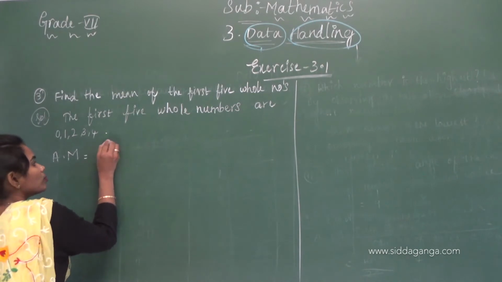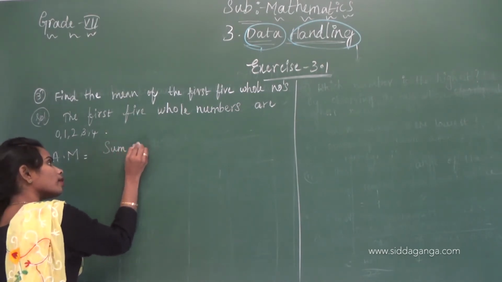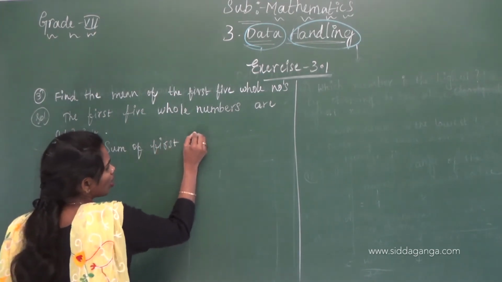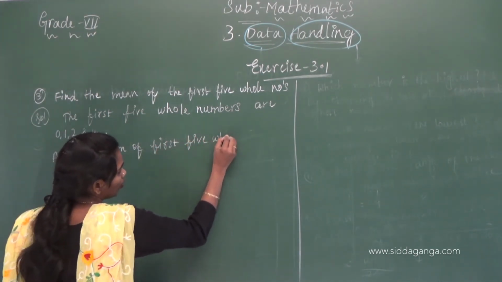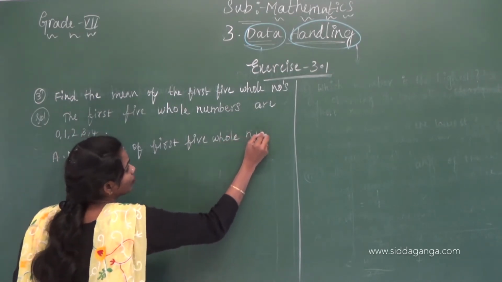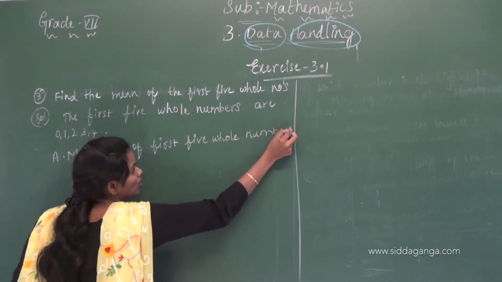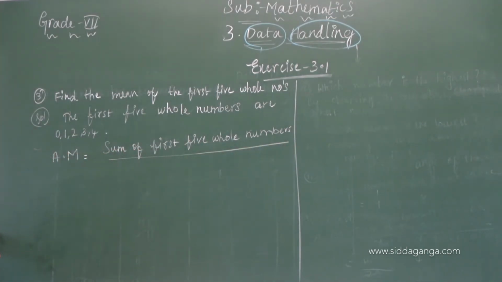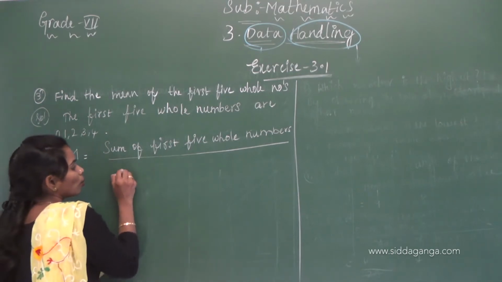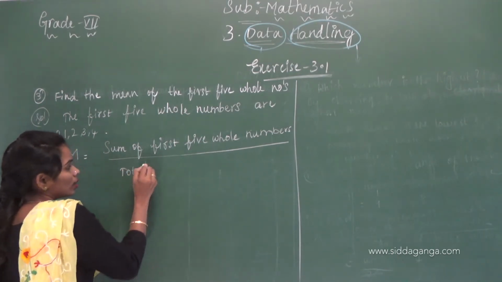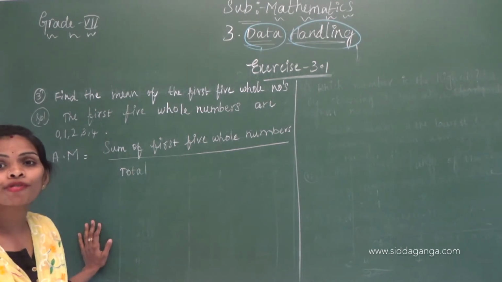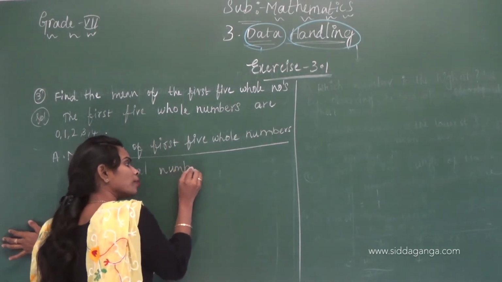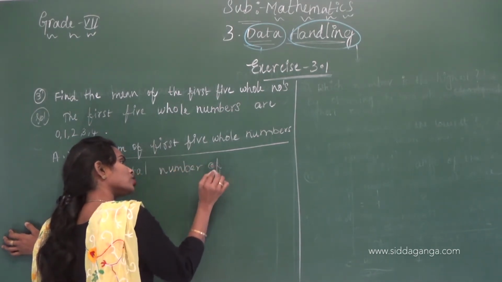Sum of first 5 whole numbers divided by the total number of observations.